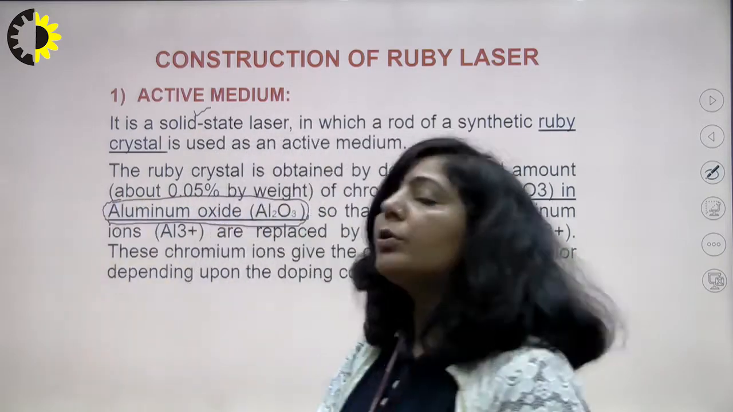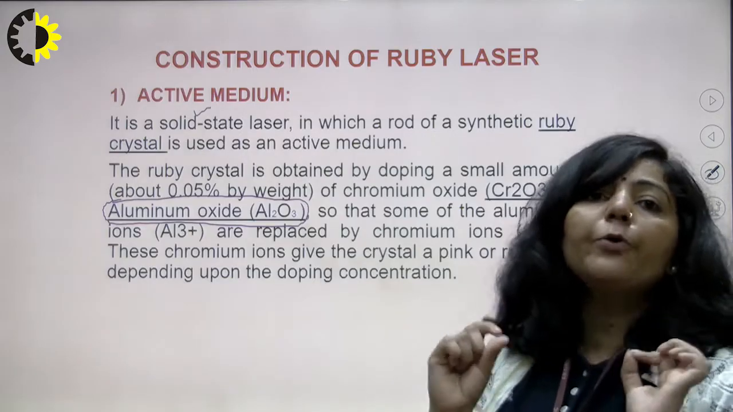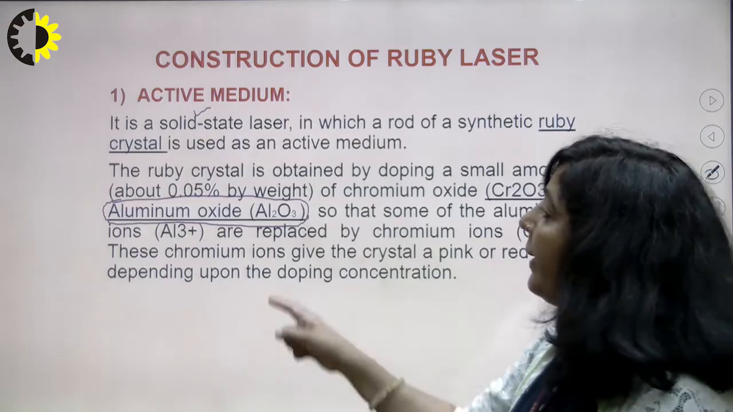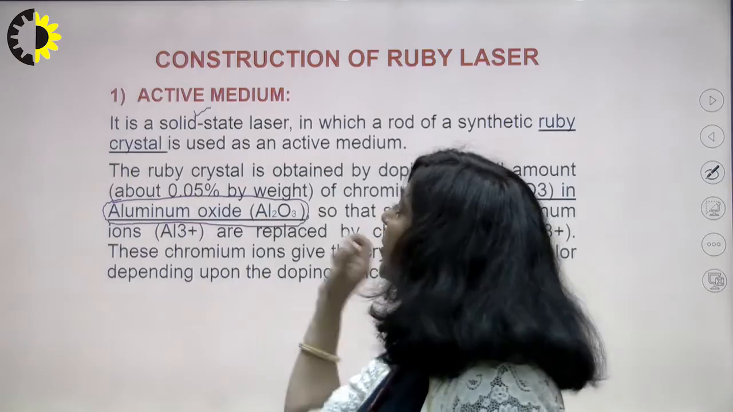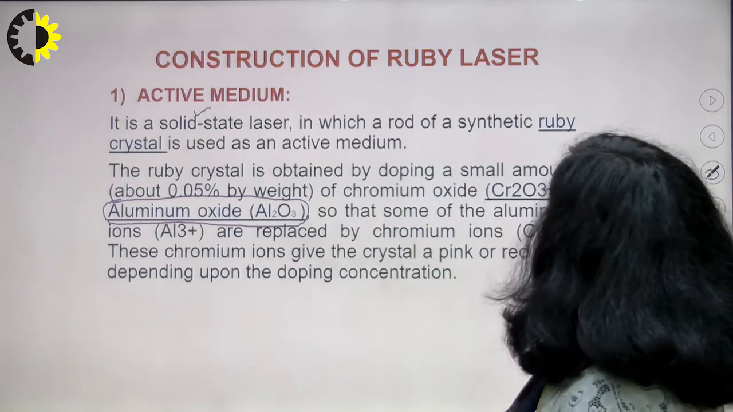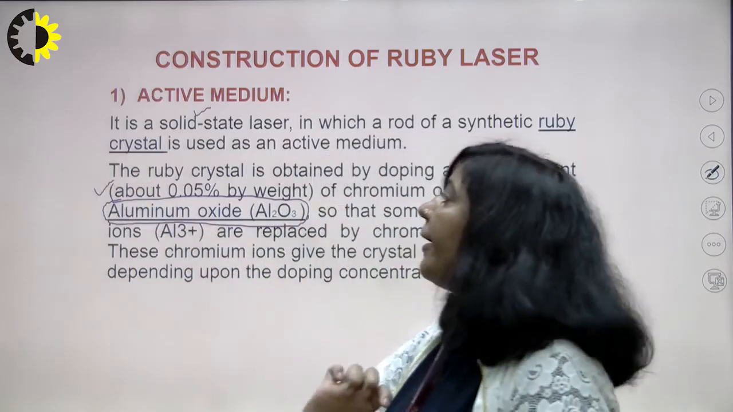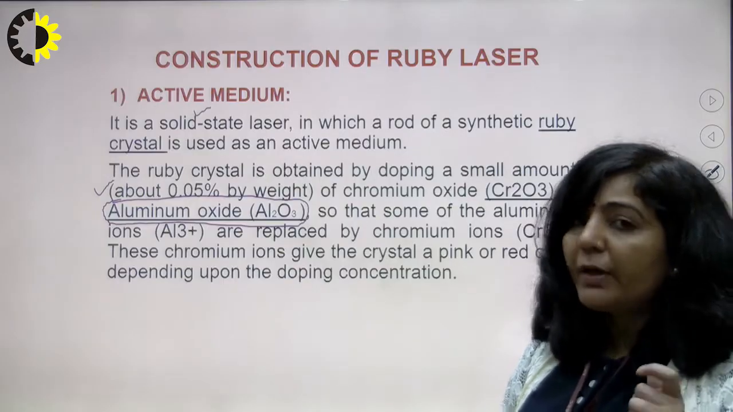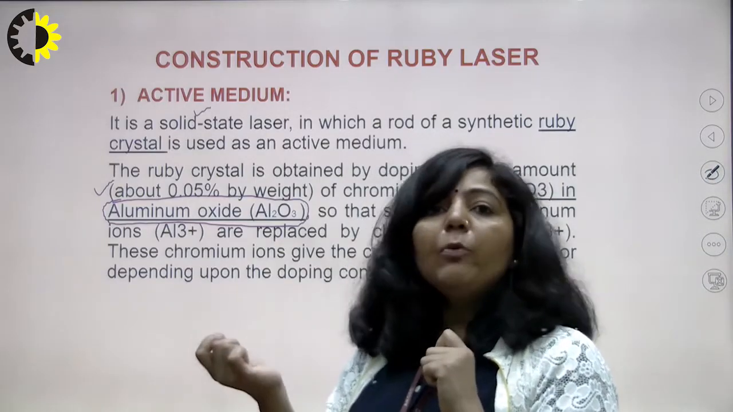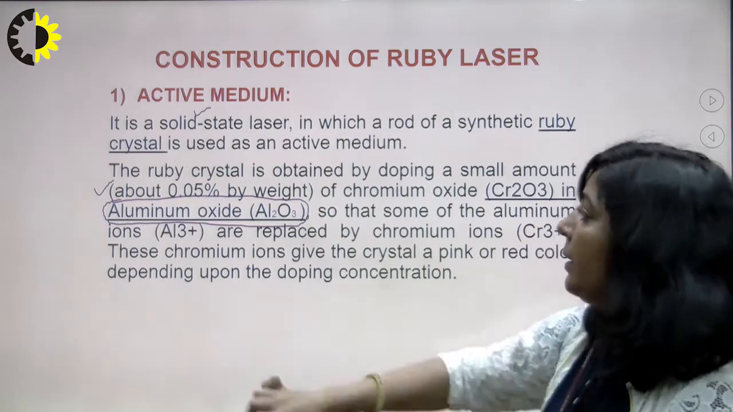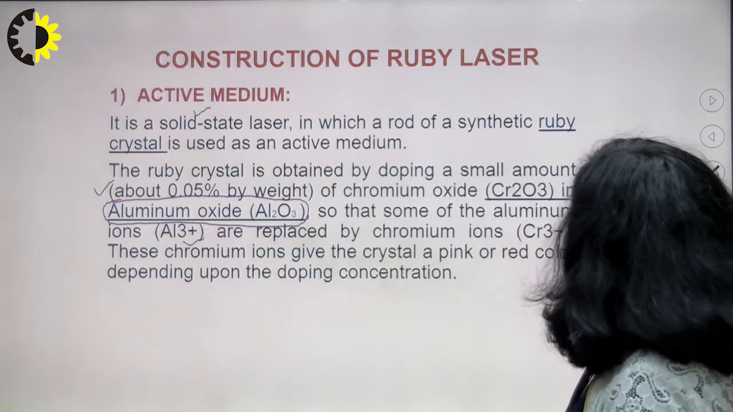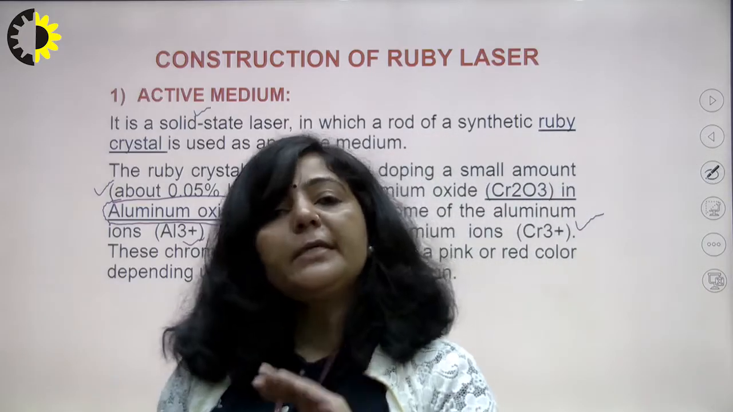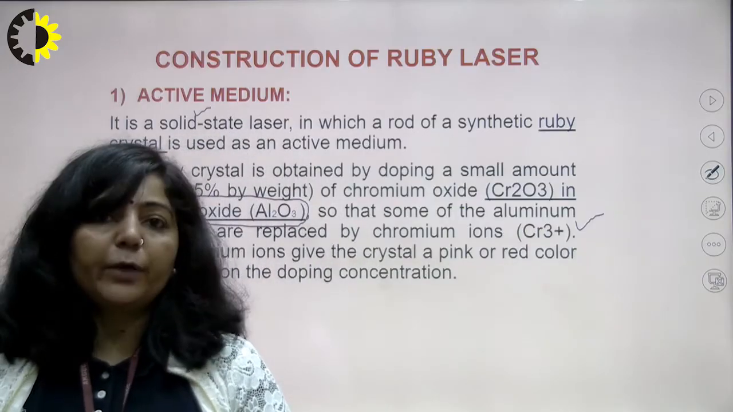There is an Al2O3 crystal, a pink ruby rod, an aluminum oxide crystal. That is the host material, and in this aluminum oxide crystal, 0.05% of chromium ions are added. They are doped in the Al2O3 crystal. What is the meaning of doping here? Some of the aluminum ions, Al3+ ions, are replaced by chromium ions, and these chromium ions are actually the ones participating in light amplification.